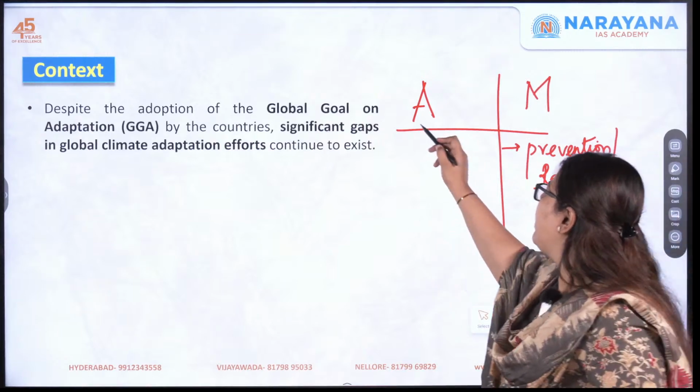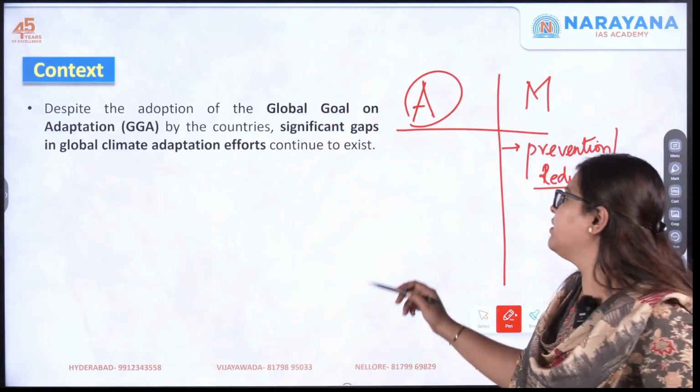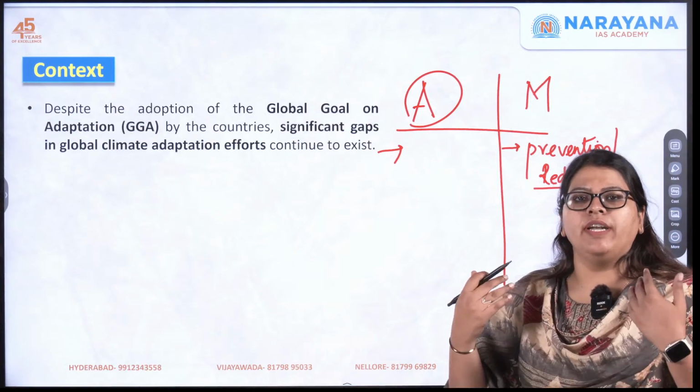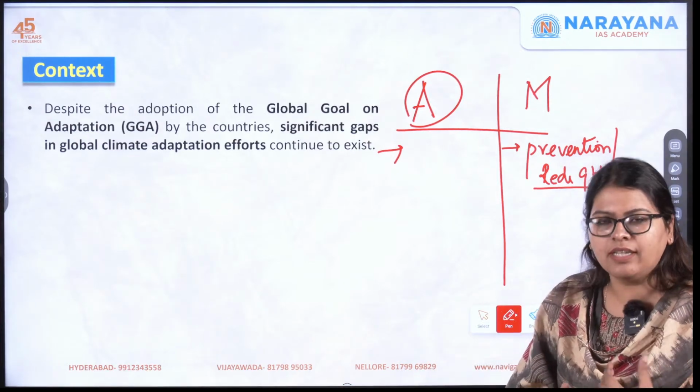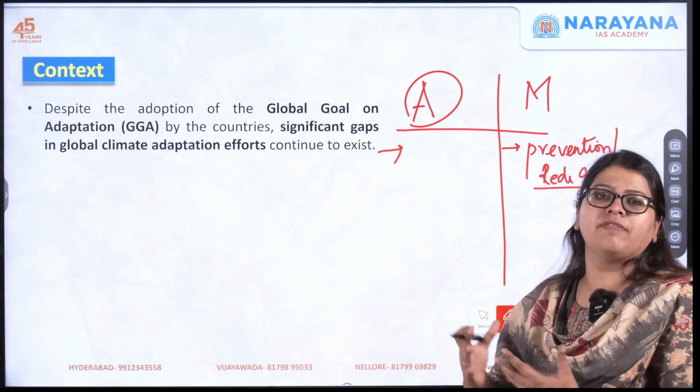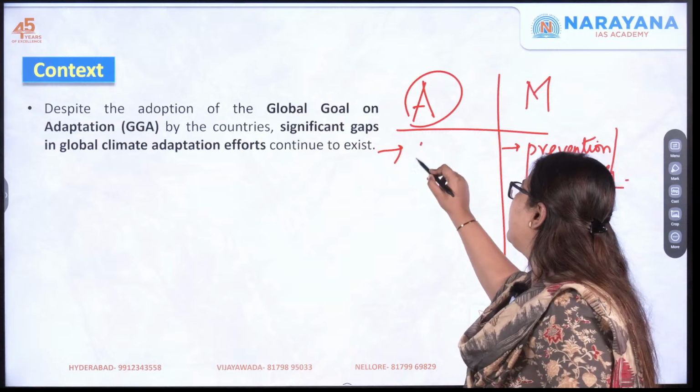But what do you mean by adaptation? Adaptation here is that the damage is already caused. Okay, the effects of climate change are already there. It is already evident in the environment. But how are we going to further adapt to those effects? This is what is called as adaptation.